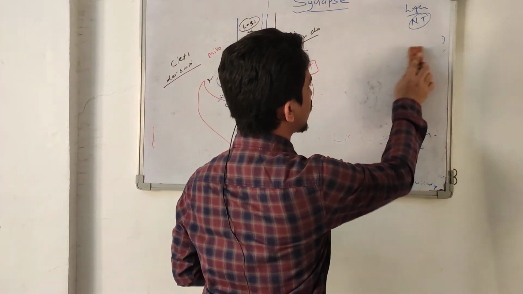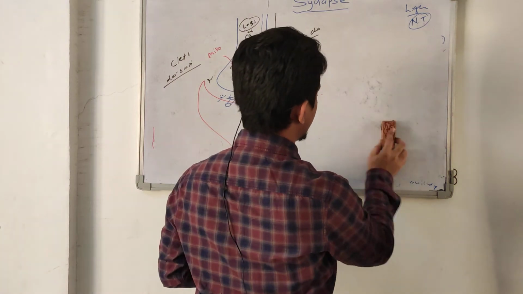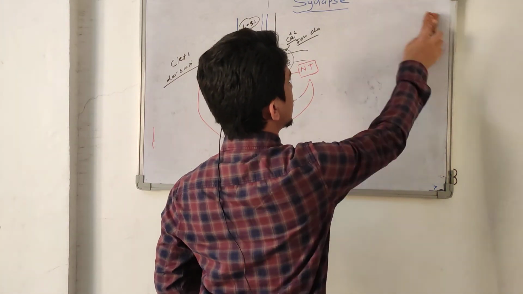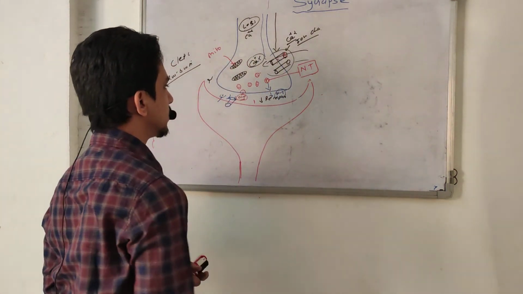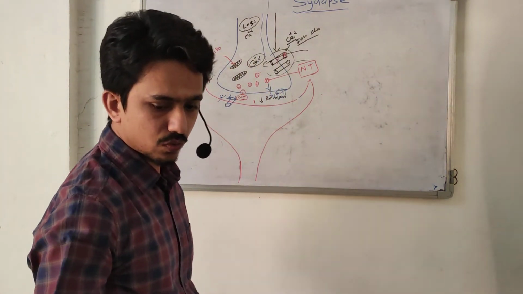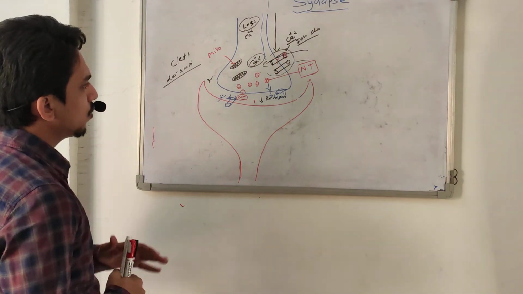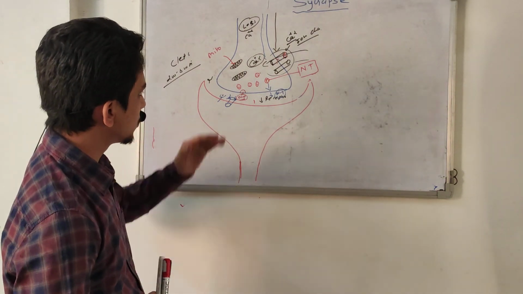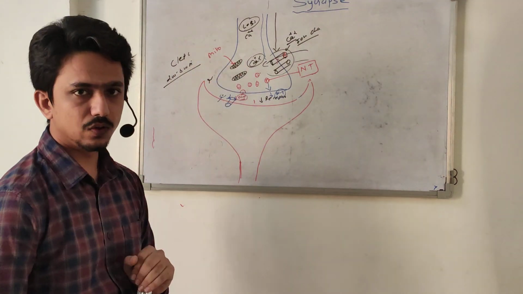Basically, ion channels are of four types. Some are leaky, some are operated with voltage, some are operated with mechanical force, and some are operated with a ligand. Now in the next lecture we will see these actions. Okay, have a break.